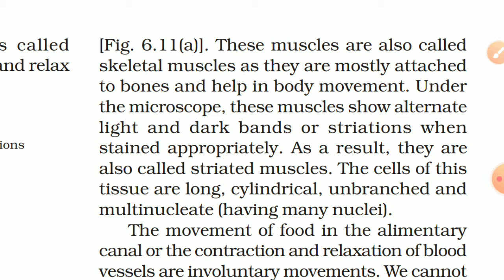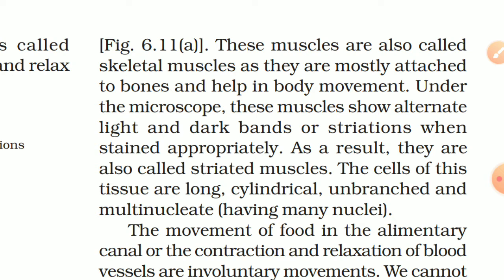These muscles are also called skeletal muscles, as they are mostly attached to bones and help in body movement. Under the microscope, these muscles show alternate light and dark bands or striations when stained appropriately. As a result, they are also called striated muscles.